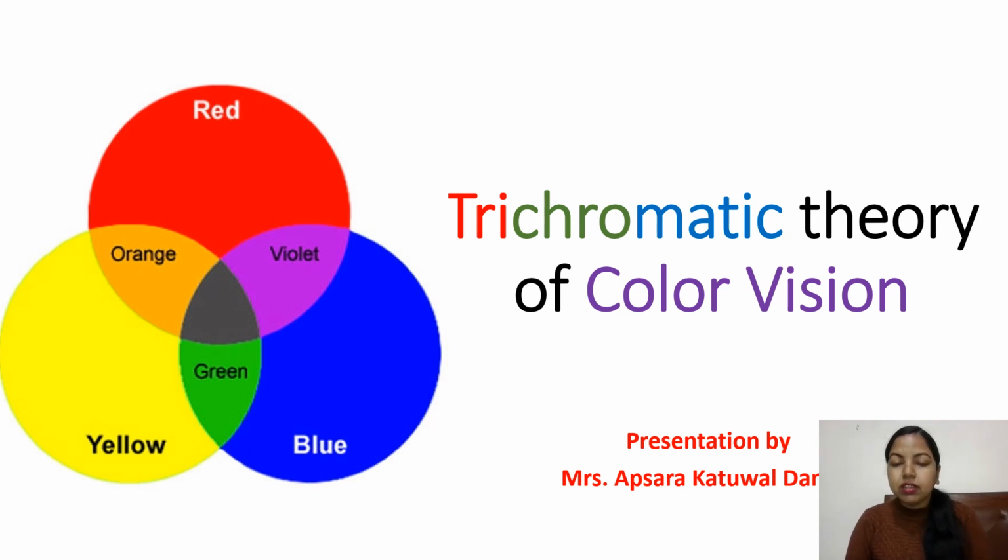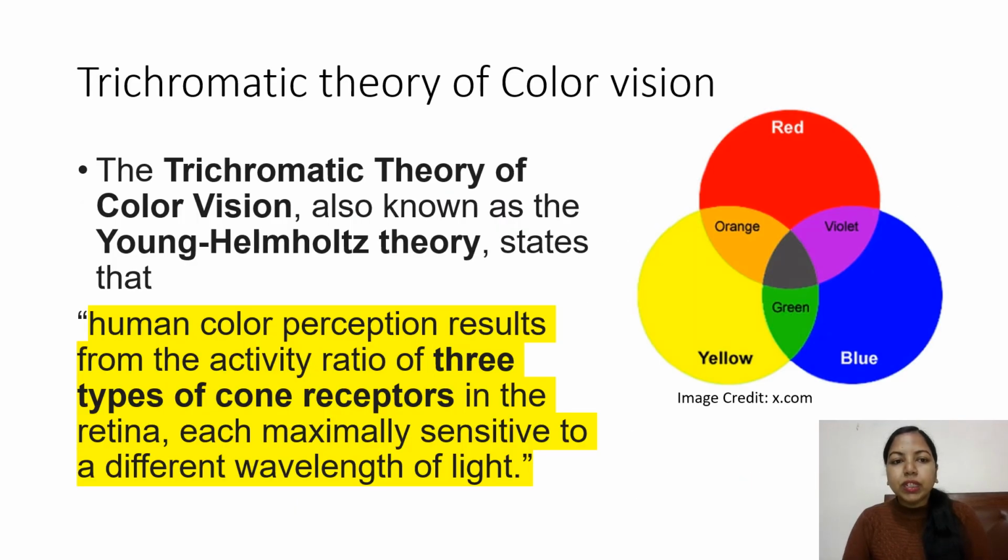Today we are going to discuss the trichromatic theory of color vision. Trichromatic theory was founded by two major persons, Young and Helmholtz. This theory states that human color perception results from the activity ratio of three types of cone receptors in the retina, each maximally sensitive to a different wavelength of light.